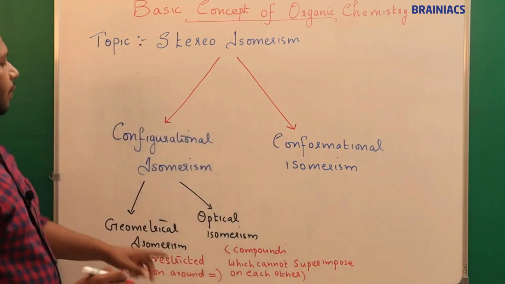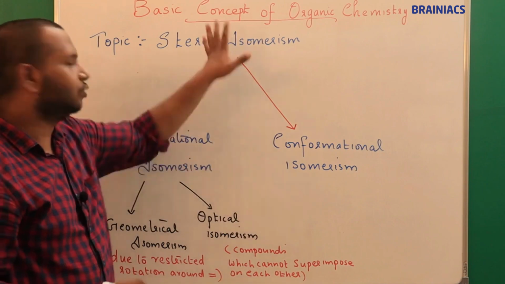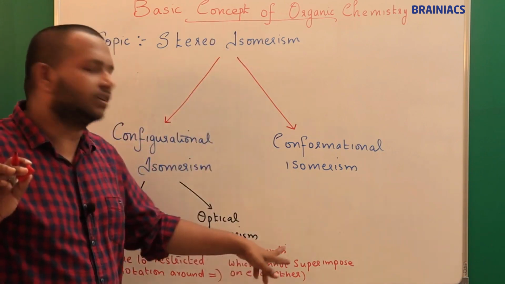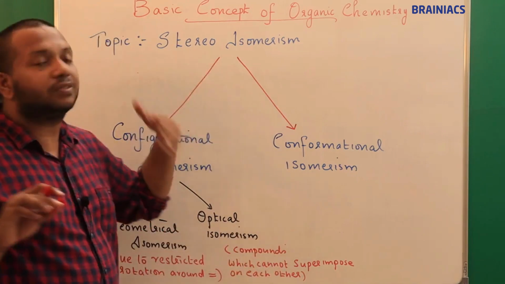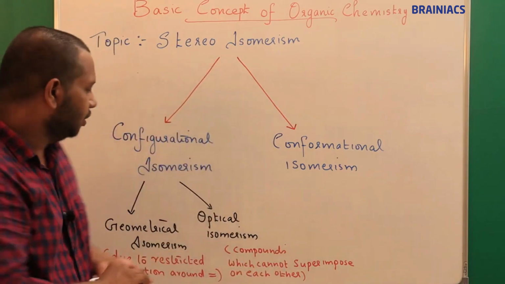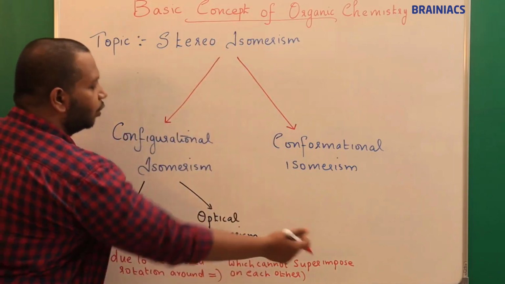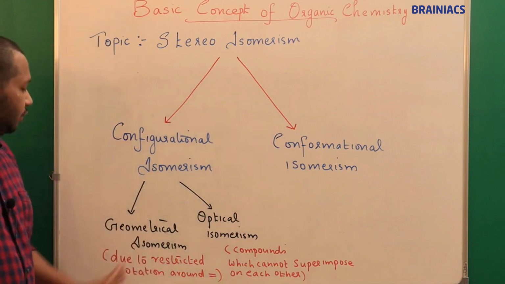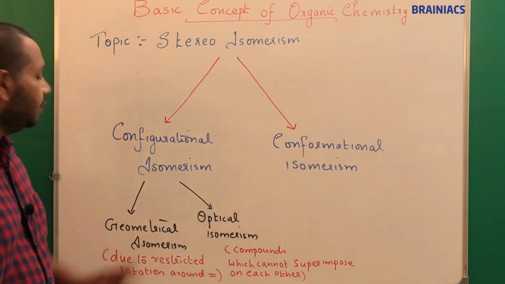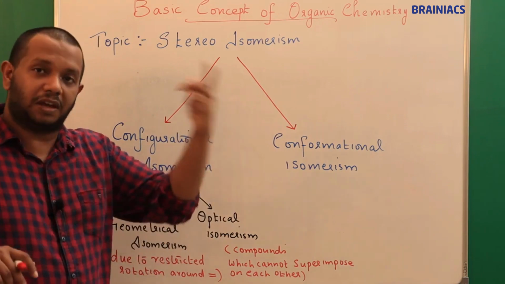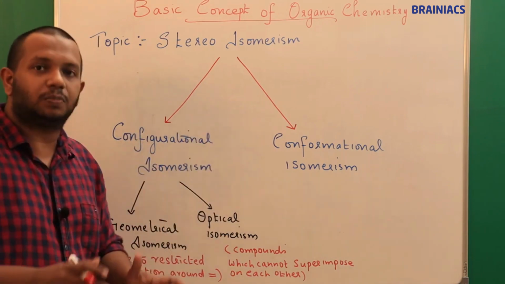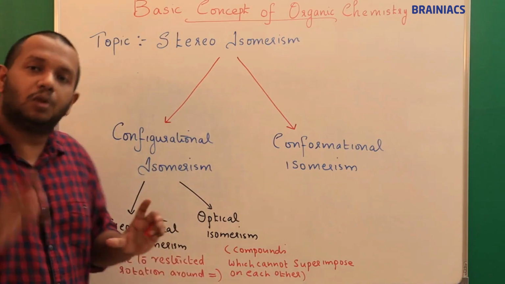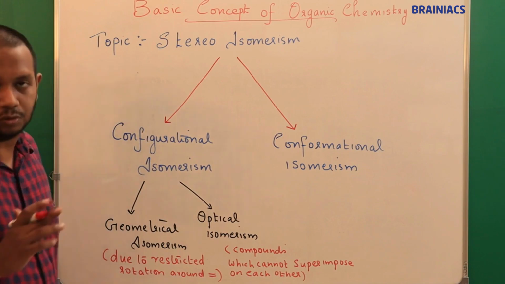Okay, so compounds, we should not say compounds because all these are isomers. If you take two compounds, both will have the same molecular formula. So we can use the term isomers, and still we can say stereoisomers because there is no structural change. Stereoisomers which cannot superimpose on each other are called optical isomers, and stereoisomers which have different orientation of atoms in space due to restricted rotation around a double bond are called geometrical isomers.